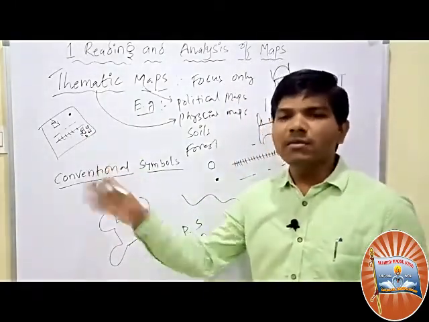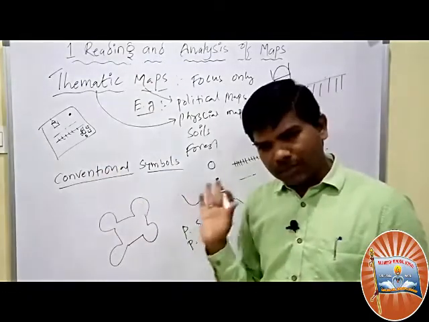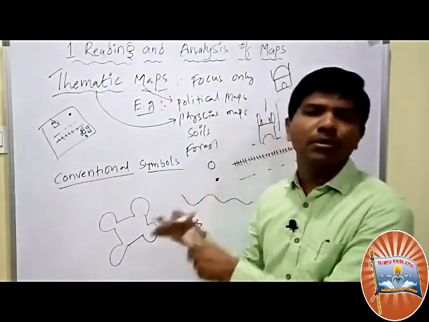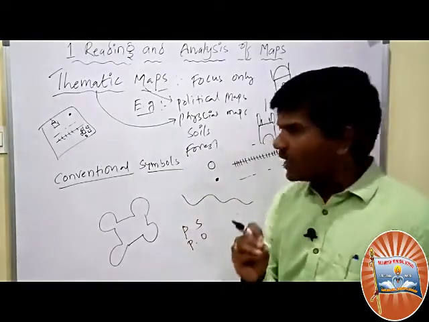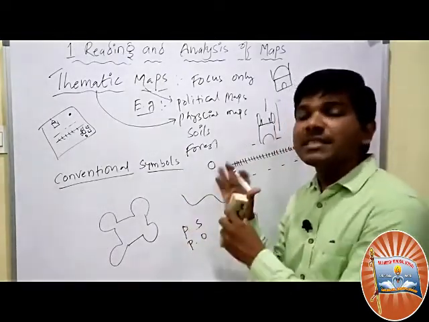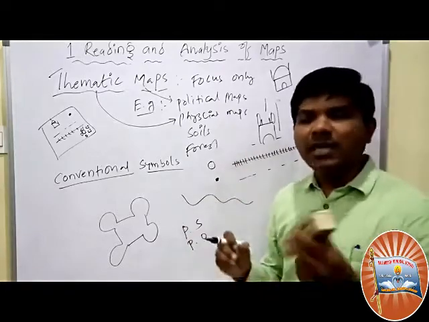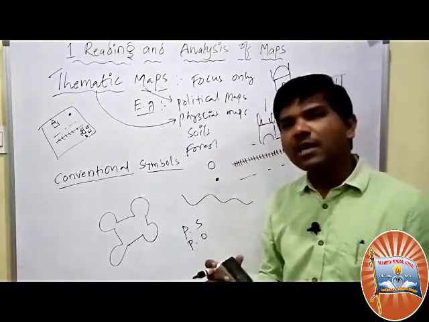We can understand with the conventional symbols: mosque, road, dam, fort, temple, church, whatever it is. For each and every place and for each and everything, there will be a separate symbol, signs will be there. We can easily understand.